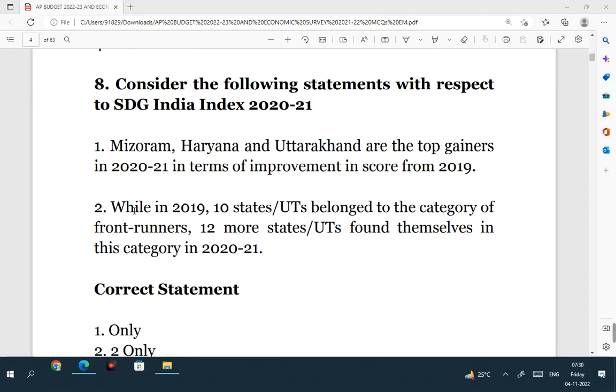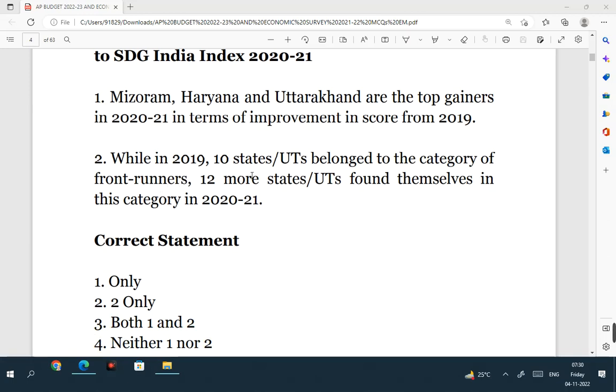So when you compare the third edition with the second edition, these are the three states which have improved a lot. That's why we say top gainers. It is Mizoram, Haryana and Uttarakhand were the three states which are the top gainers in 2020-21 compared to 19.